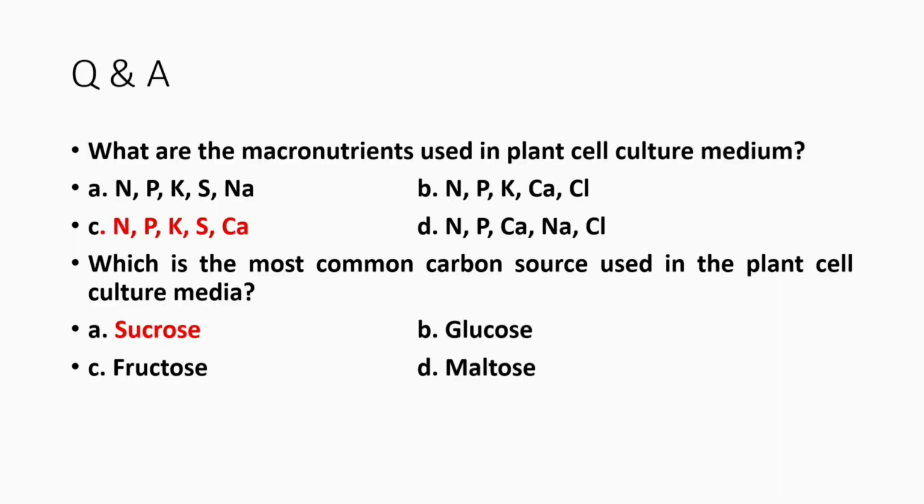Friends, we have completed chapter 15 from unit 3 and now we are going to see the important questions and answers from this topic. What are the macronutrients used in plant cell culture medium? Nitrogen, phosphorus, potassium, sulfur and calcium. Which is the most common carbon source used in the plant cell culture medium? Sucrose.